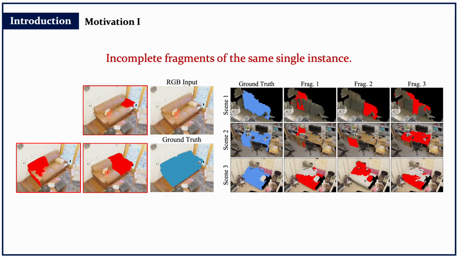First, we empirically observe that multiple instance candidates from previous works often encode cues from the same single instance. These candidates are then typically decoded into considerable fragment masks representing different components for each instance, such as the backrest or armrest of the sofa.